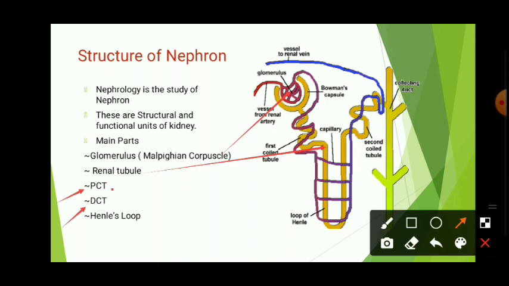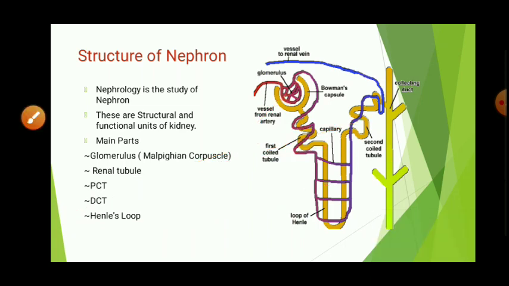The proximal convoluted tubule, PCT, is the coiled tubular structure at the upper side, and DCT is the distal convoluted tubule, located at the end of the tubule. Henle's loop is this U-shaped curve. These are the basic parts of the nephron, and now we will study deeply.